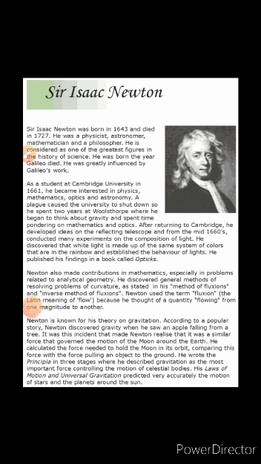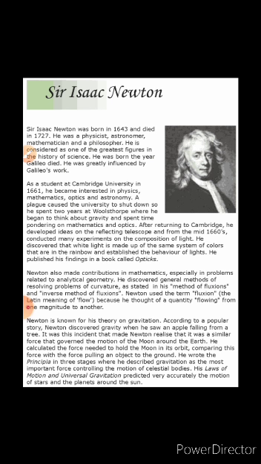After returning to Cambridge, he developed ideas on the reflecting telescope, and he spent a lot of time on the telescope. In the mid 1660s he conducted many experiments on the composition of light.